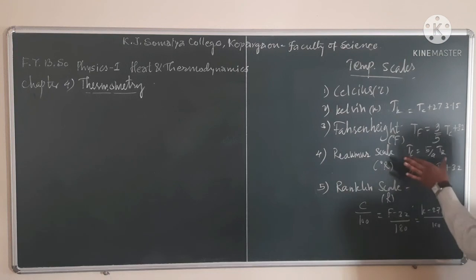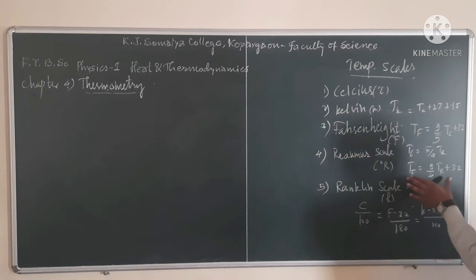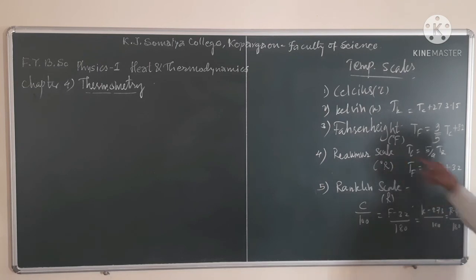From that formula we can derive further. Again from Fahrenheit, temperature in Fahrenheit is equal to 9/4 times temperature in Reaumur scale plus 32. If you choose Tr equal to 0, meaning 0 degree Reaumur, that is 32 degree Fahrenheit. In this way we can convert Fahrenheit into Reaumur, Celsius into Reaumur.